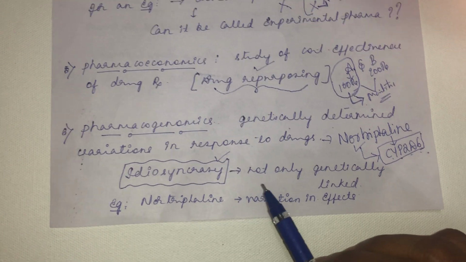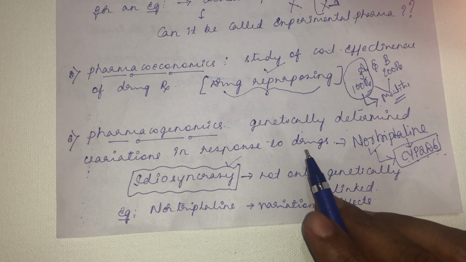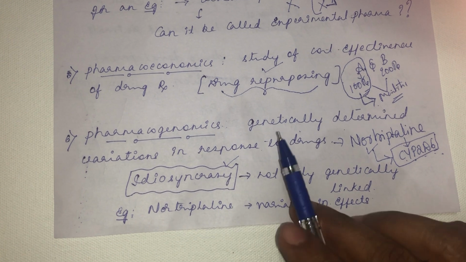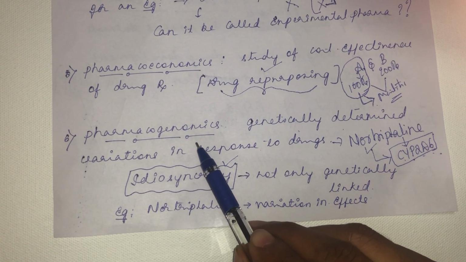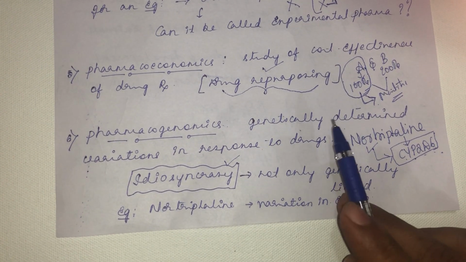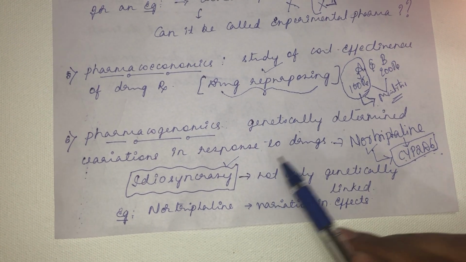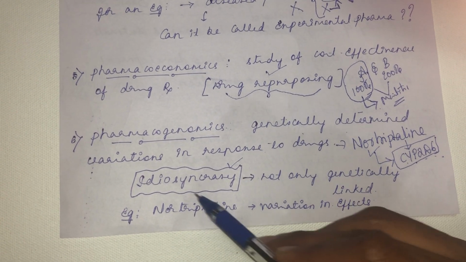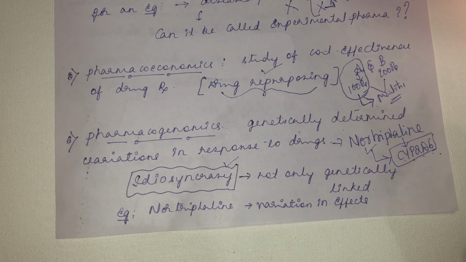In certain exam papers, a question may ask for the term that is a genetically determined variation in response to a drug. More often we tend to write idiosyncrasy, but if it is a genetically determined variation in the response, then we should go for pharmacogenomics only. If it is an abnormal variation in response to a drug, a general term, then you can go for idiosyncrasy. There are more causes related to abnormal variations, which will be covered under idiosyncrasy in subsequent classes. So that is pharmacogenomics.